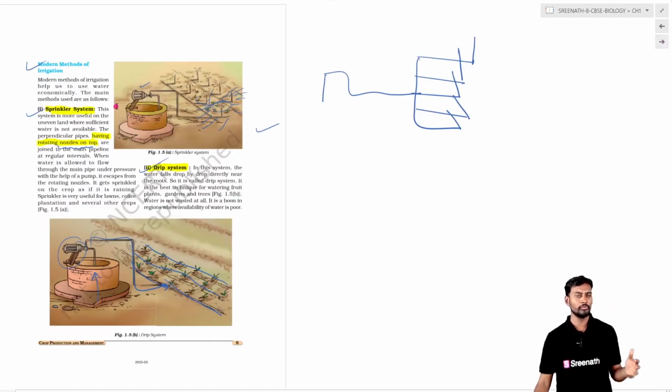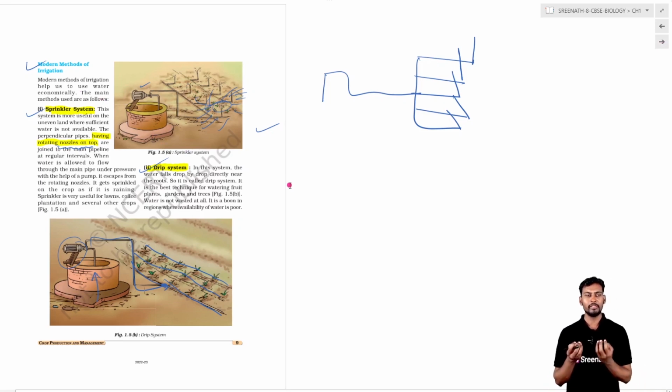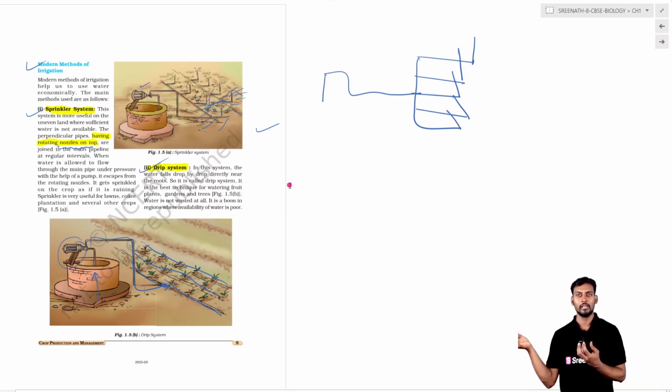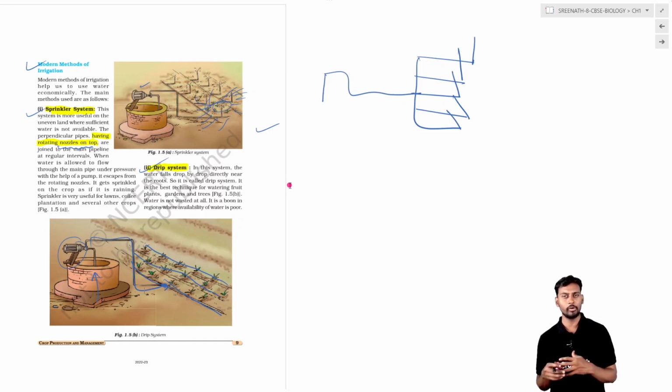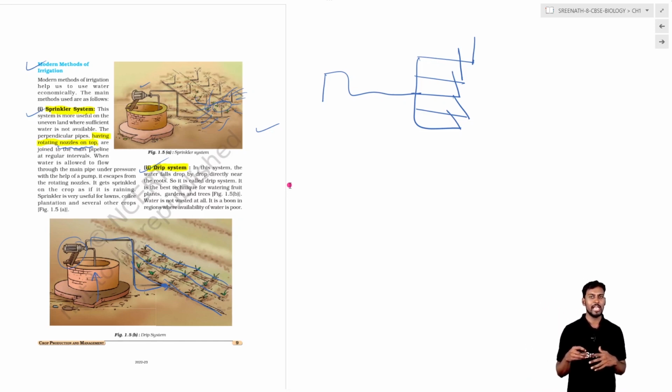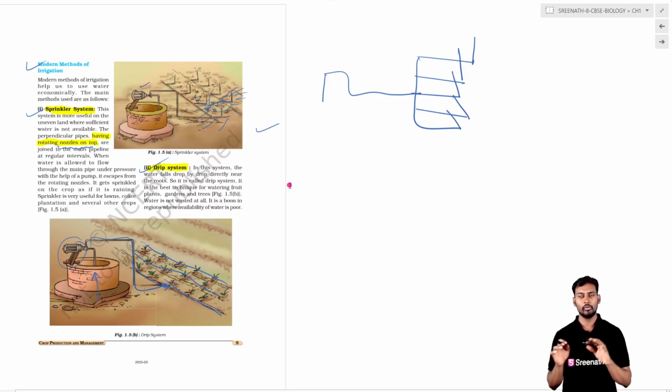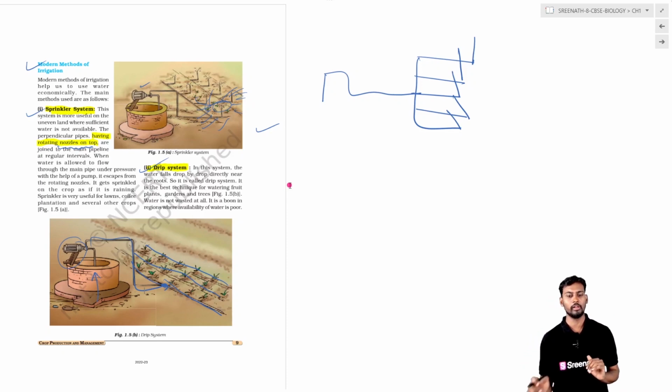As well as there are two different modern methods. One is sprinklers. Basically, if you see in any garden or any plantation, whatever the flowering plantation, there is sprinkling of the water taking place. This sprinkling of the water is done in order to avoid the evaporation of the water from the crop or the plantation, as well as to keep the hydration of the plant, and also the climatic condition will be brought to a lower level.